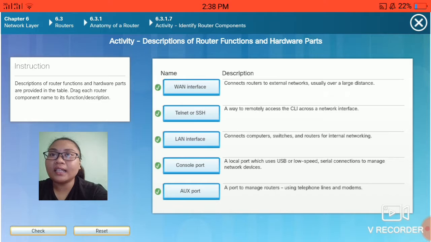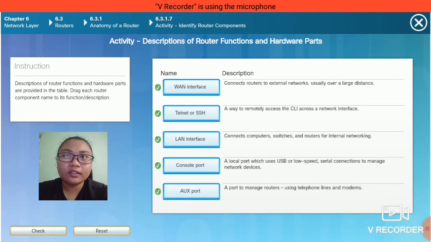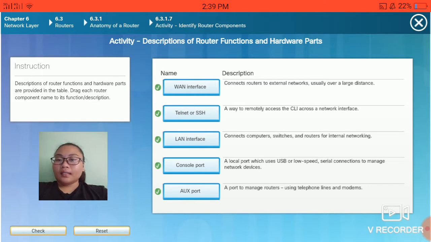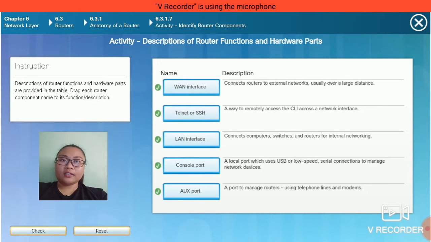Telnet or SSH. Telnet is a network protocol that allows a user to communicate with a remote device. It is a virtual terminal protocol used mostly by the network administrator to remotely access and manage devices. The SSH is a network protocol used to remotely access and manage a device. The AUX port allows a direct network connection to the router from a remote location.